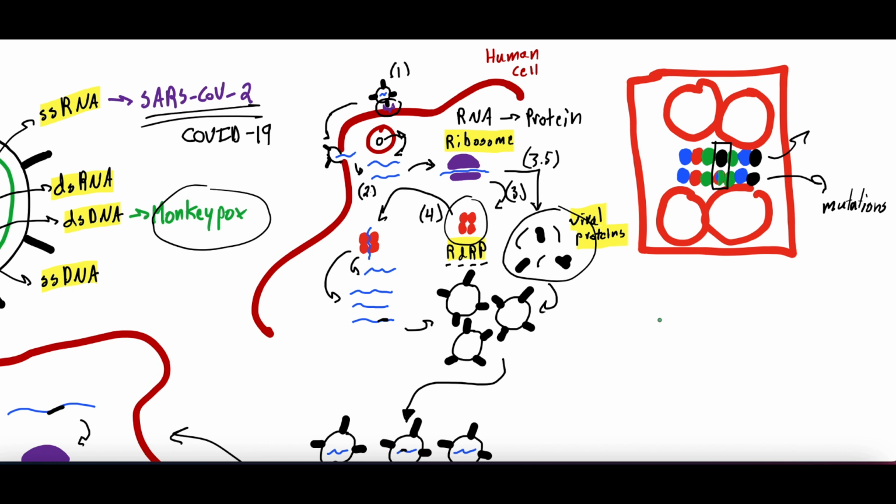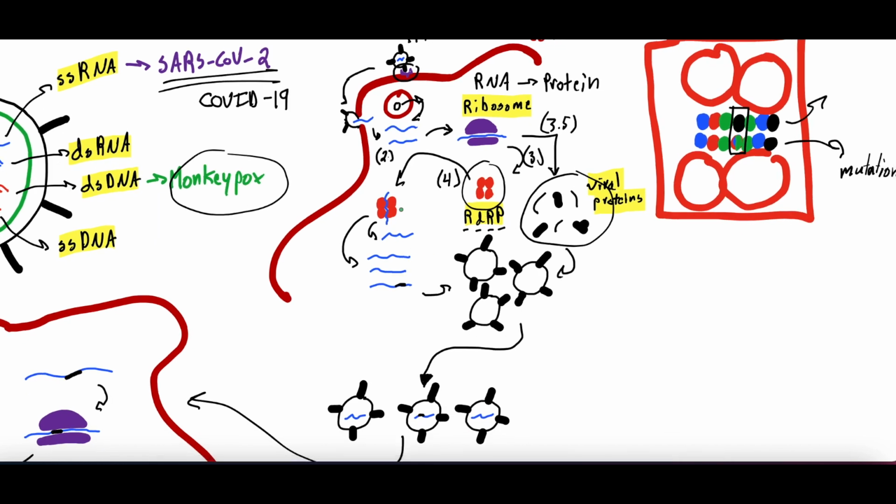All right, so what happens then is in this single infection here, the RNA-dependent RNA polymerase replicates this RNA a whole bunch, but it makes a mistake, right? And you get a mutated strand of RNA. Well, that ribosome, the human ribosome making the RNA into protein, makes a bunch of viral proteins. They form a new virion. An individual virus is called a virion, V-I-R-I-O-N. And that virion is then packaged with the different genetic sequences, right?